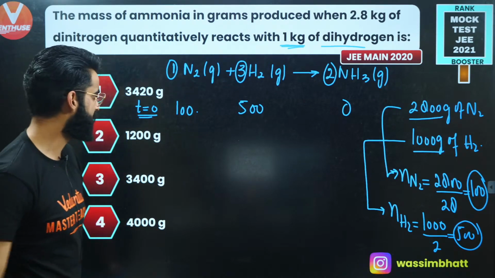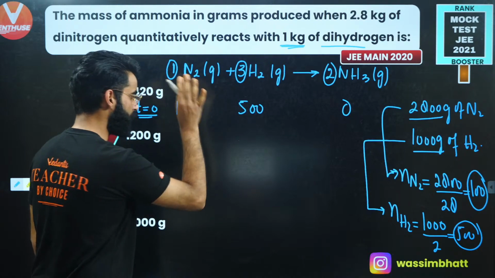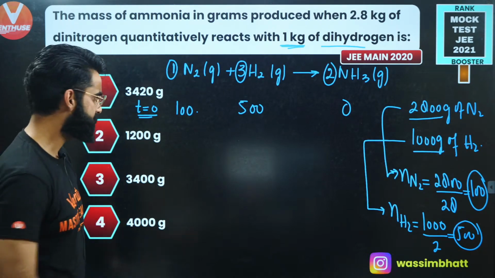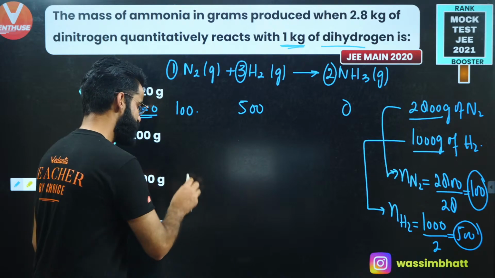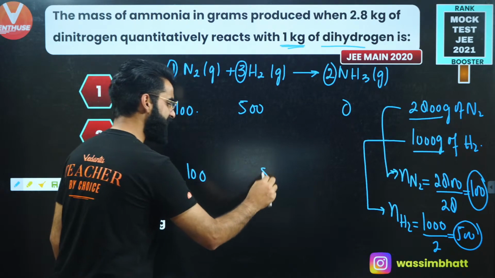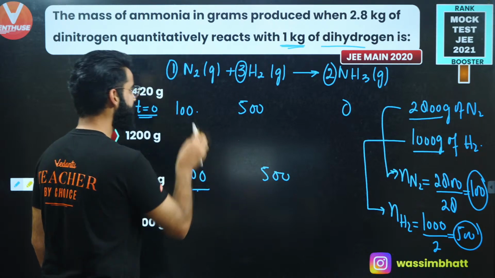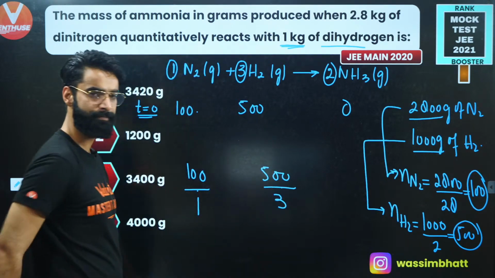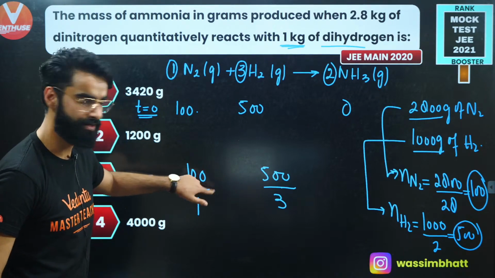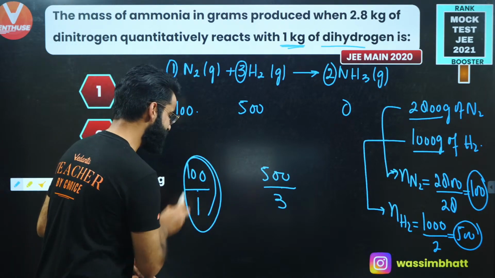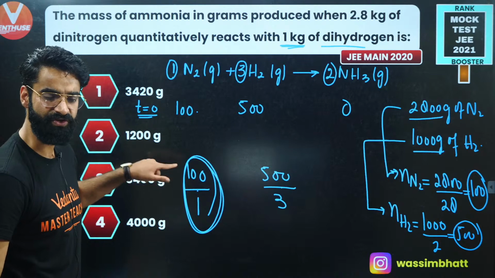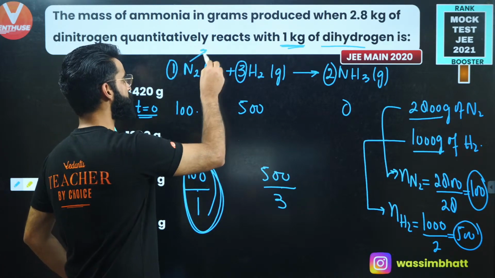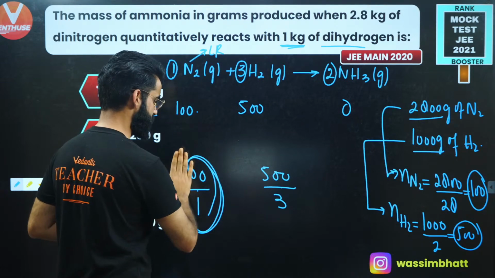Now we will understand. Since I got the moles of both the reactants, now it's time to identify the limiting reagent, yeah? So how do we identify the limiting reagent? Just divide the given moles of reactants by their respective stoichiometric coefficient, right? Which value is lesser? I'll say this value is lesser, right? The reactant which has the lesser value will be your limiting reagent. So you got to know your N2 is the limiting reagent, right?